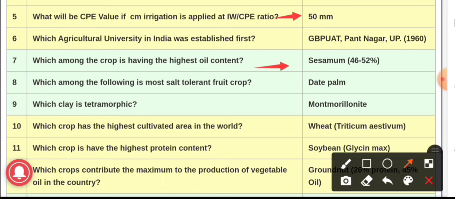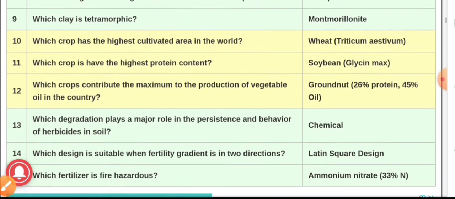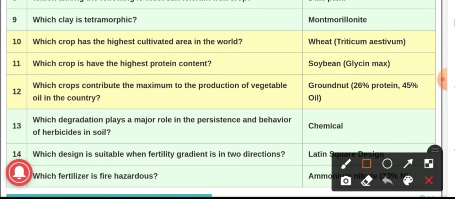Question number 8, which among the following is most salt tolerant fruit crop? And the answer is date palm. Question number 9, which clay is tetramorphic? And the answer is Montmorillonite. This is the clay which is tetramorphic. Question number 10, which crop has the highest cultivated area in the world? And the answer is wheat, that is Triticum aestivum, has the highest cultivated area in the world.